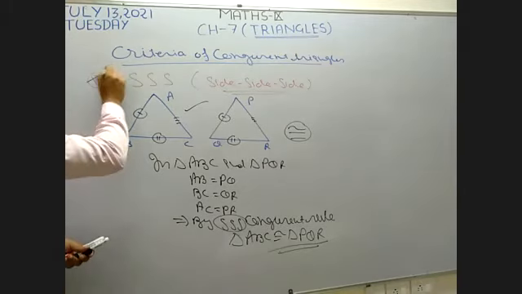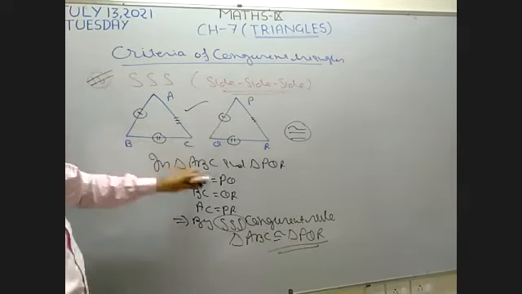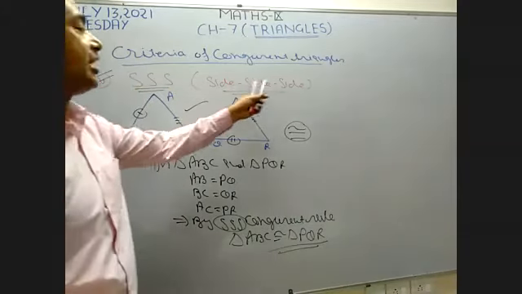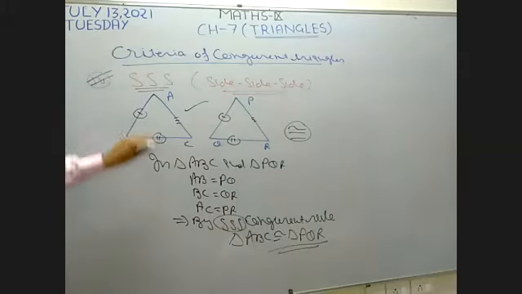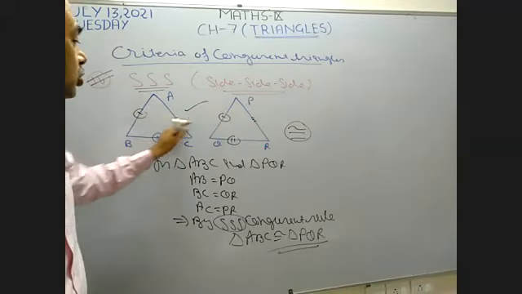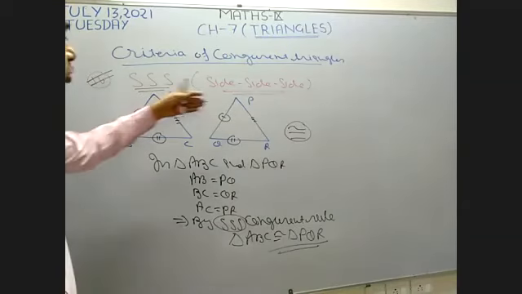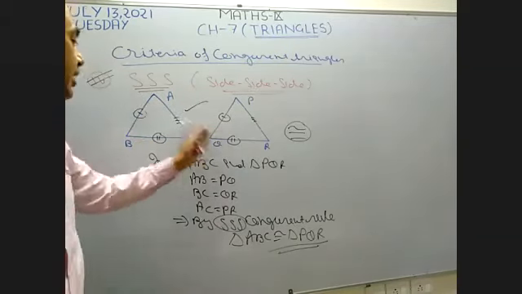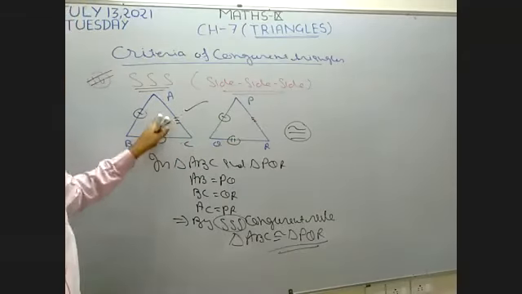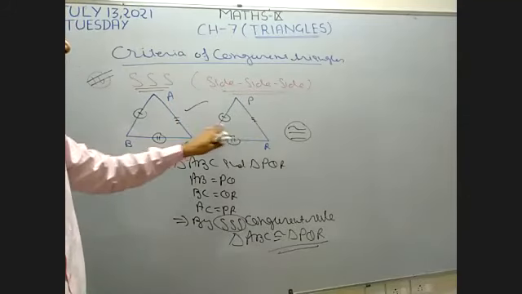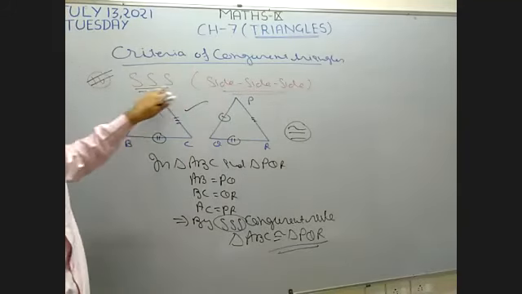I want to make these two triangles congruent by using SSS. What is the meaning of SSS? It means side, side, side. SSS means all the three sides of the first triangle are equal to the corresponding sides of another triangle. If this is the first side, this is the left side. Left side is equal to left side, base equal to base, and right side equal to right side. If all the three sides in this way are equal to those of another triangle, then the triangle is known as congruent by the SSS rule.